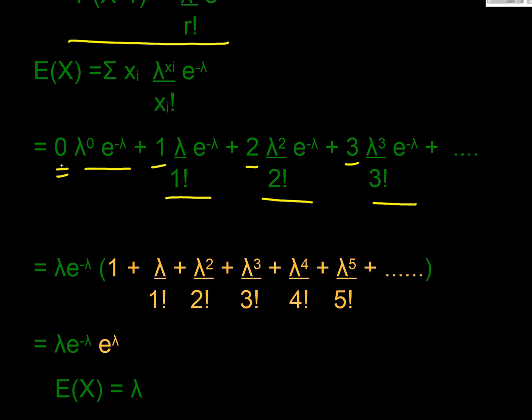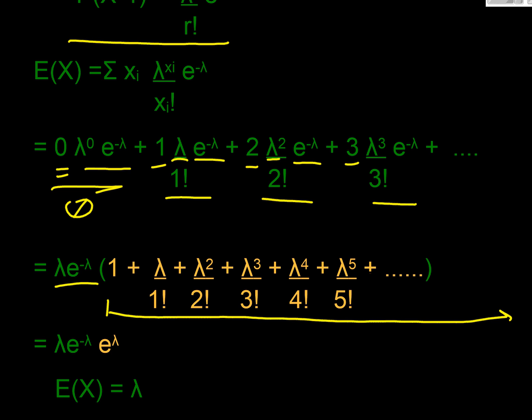And as we can see here again, the first term is 0. Every other term has lambda and e to the minus lambda as a factor, so we can move those out front. And we effectively create an infinite series here: 1, lambda over 1, lambda squared over 2 factorial, lambda cubed over 3 factorial, which some of you will recognize as the exponential series. So that is actually e to the power lambda, using that lambda in place of our x, and these two are just going to cancel out. And here we have our classical Poisson expectation. The expected value of a Poisson is lambda.